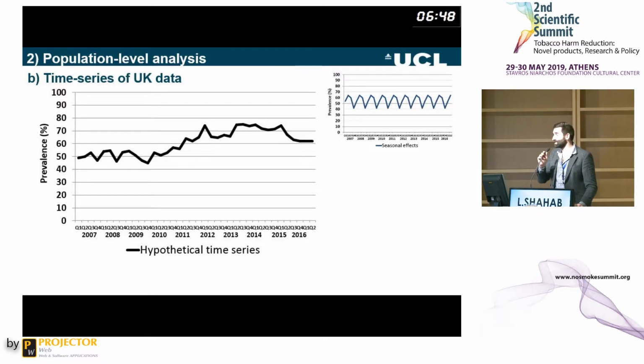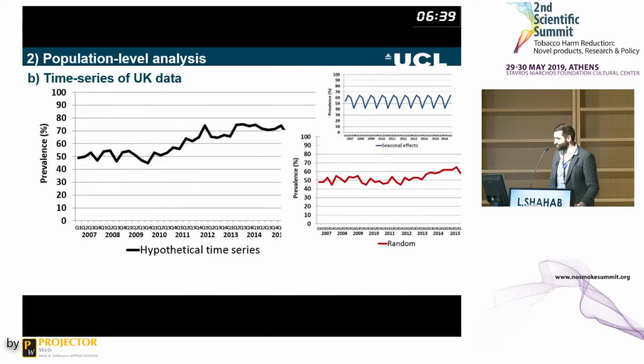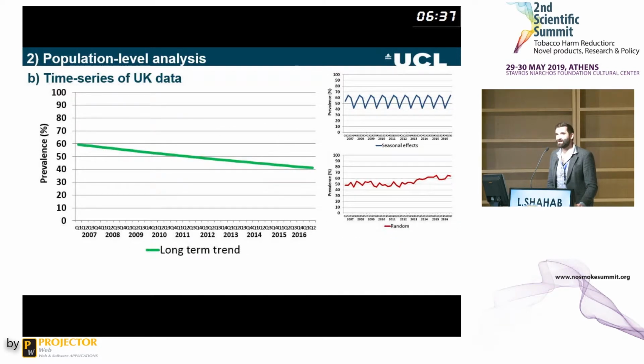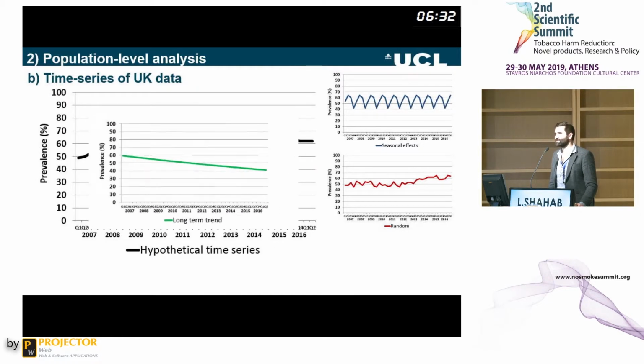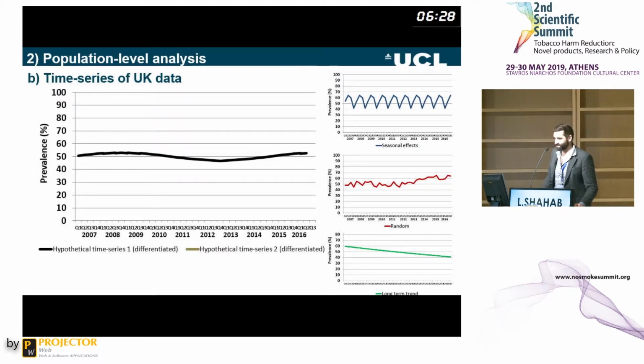Maybe that just explains the high smoking prevalence in this country, given the weather is very nice compared with the UK most of the time. Then you have to remove random effects, which are always present because of variations in methodology, surveys, etc. And then long-term trends. Long-term trends in smoking tend to be decreasing over time. What you then have is a differenced time series, and you can look at the association with another differenced time series to see whether there are any concurrent or longitudinal associations.